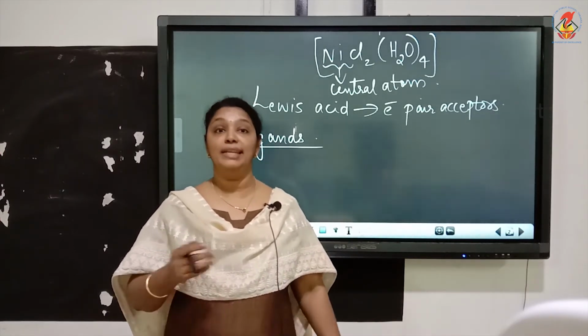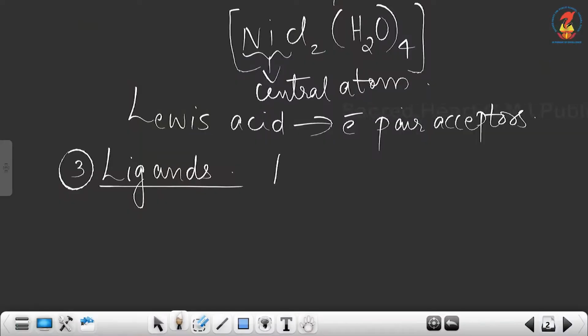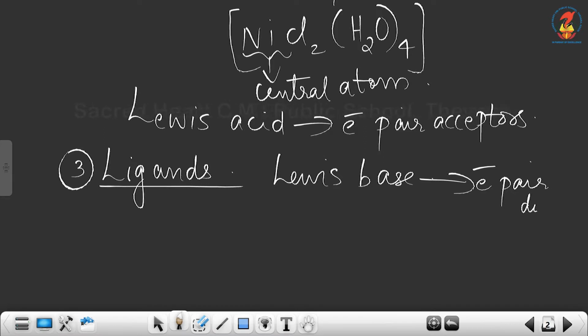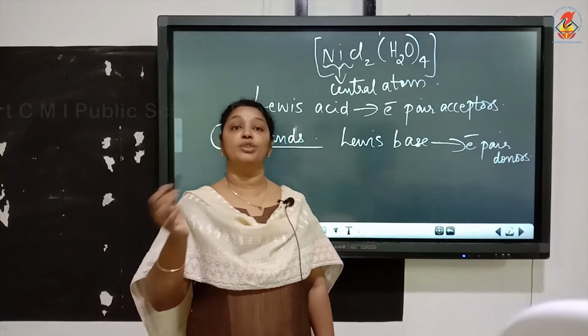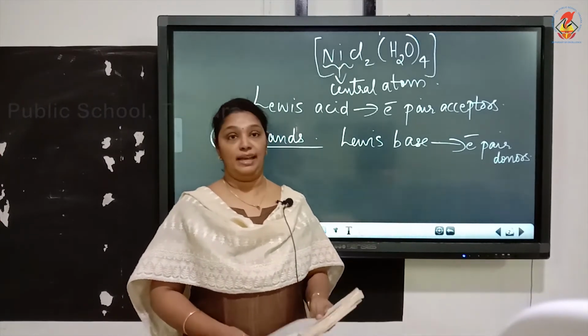Now you can call ligands Lewis bases. Why are they called Lewis bases? Because Lewis bases are electron pair donors. They are called Lewis bases because they donate an electron pair to the central metal atom.